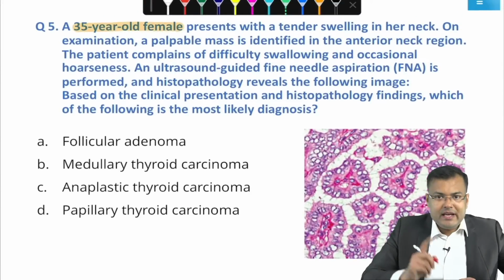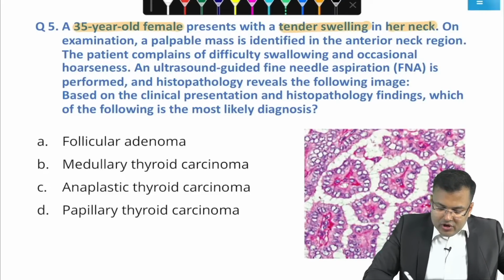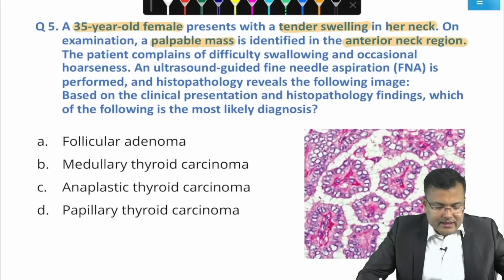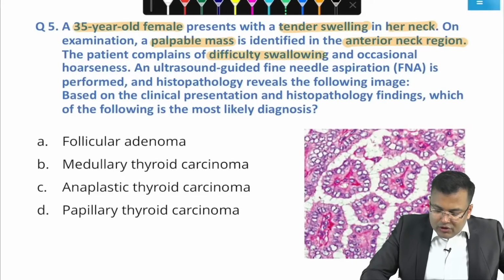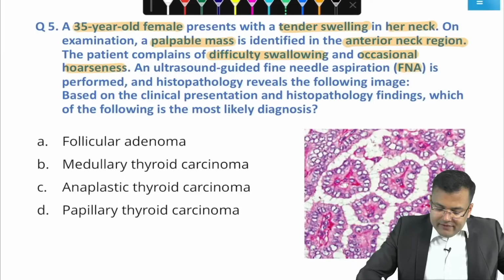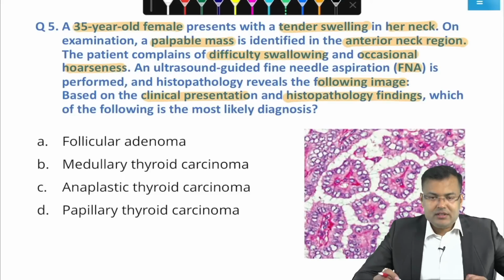35 years old female. See the age. Age is 35. Presents with tender swelling in her neck. On examination, palpable mass is identified in the anterior neck region. Difficulty of swallowing and occasional hoarseness. Dysphagia is there, it means there might be involvement of which structure? Esophagus. Hoarseness means recurrent laryngeal nerve involvement. FNAC is performed, ultrasound guided. Histopathology reveals following image. Based on clinical presentation and histopathological finding, what is the most likely diagnosis?